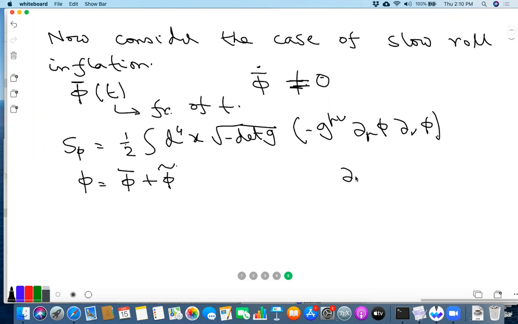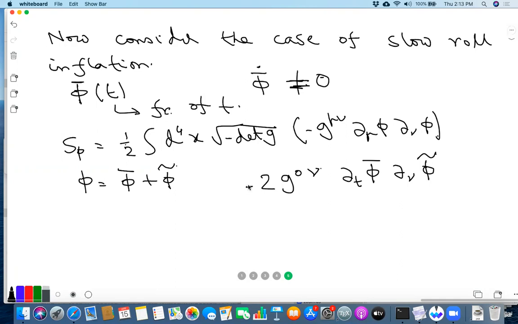So you may get terms like del t of phi bar. Here you take phi tilde, del nu of phi tilde. And on this side you get g t nu, or g 0 nu. There are terms like this.